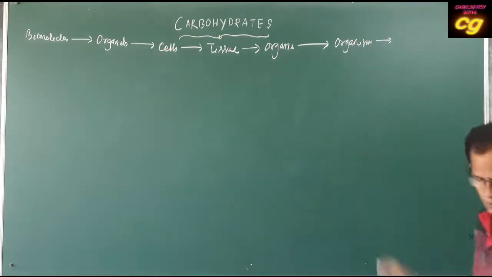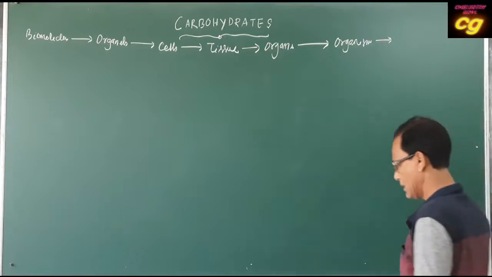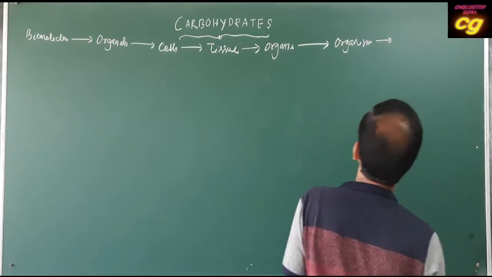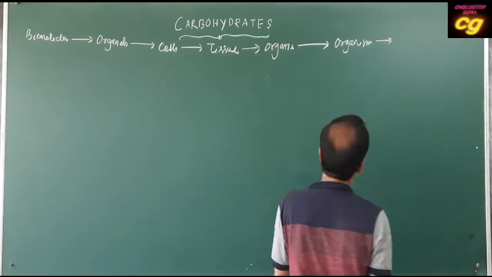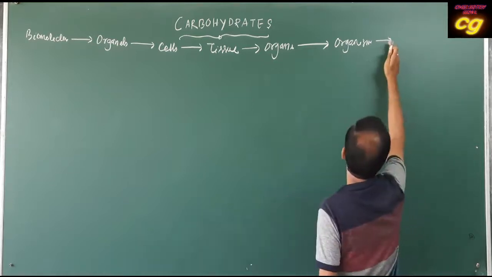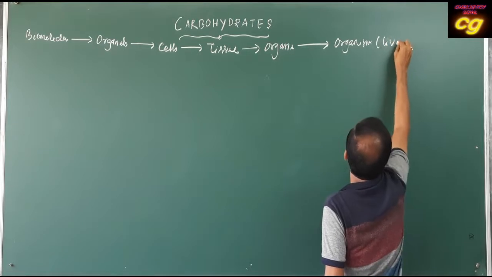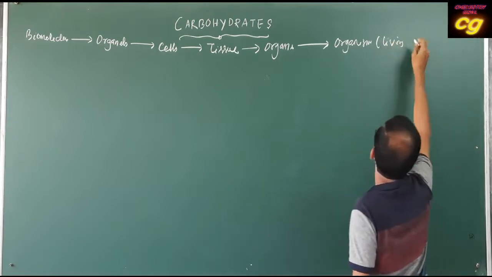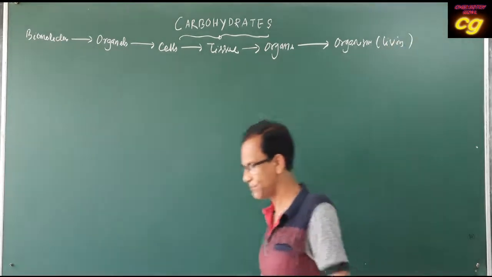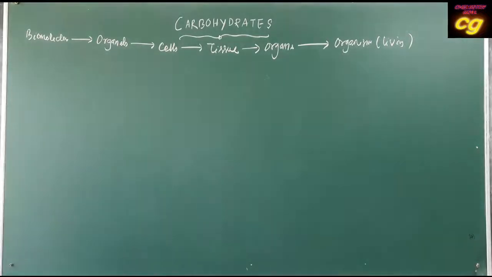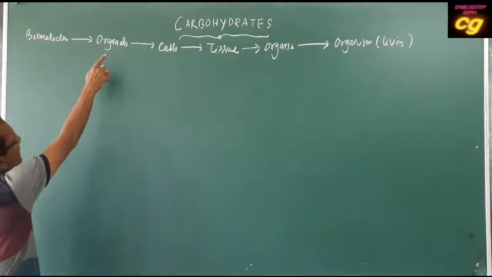Organism means that is living. These are the living things, it may be animal or plant. So biomolecules constitute organelles.